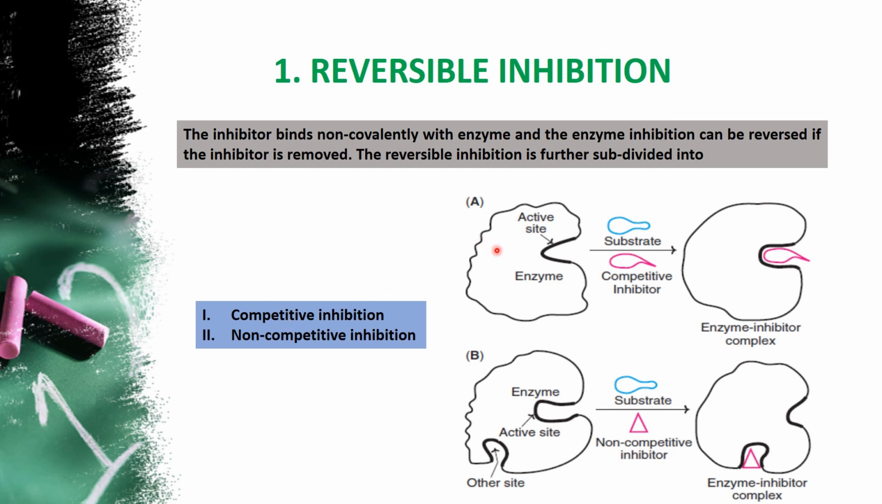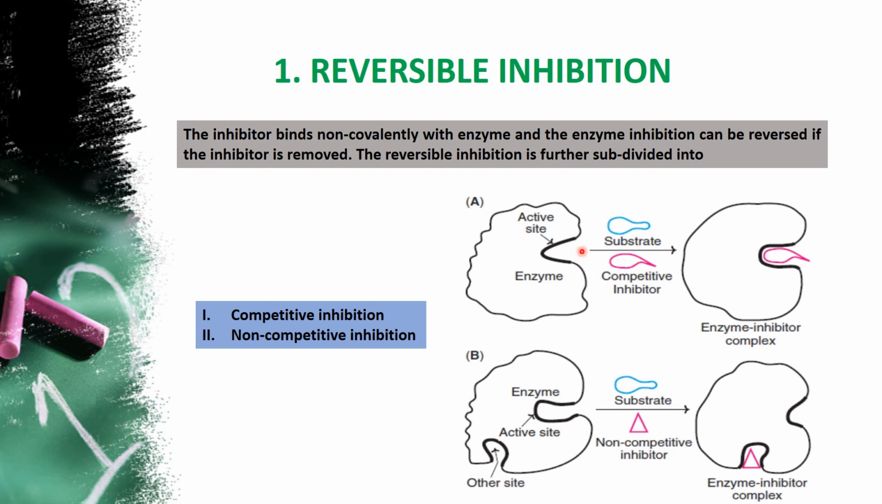Let me explain with the structure. For example, this is an enzyme and this is an active site. You can see that this is a substrate and this is an inhibitor. You can also observe that the substrate and inhibitor have more or less similar structures. Similar means the same structure. That's why it is able to bind with the active site.